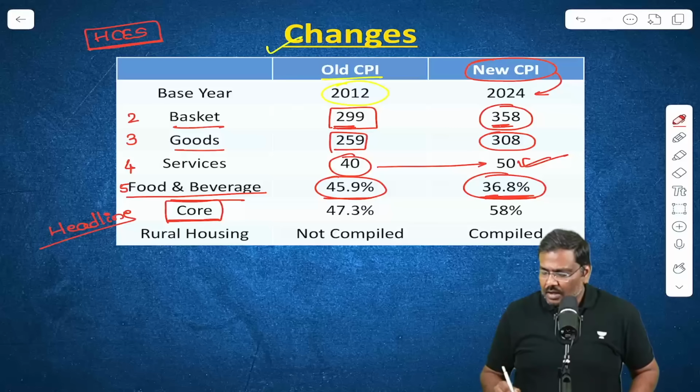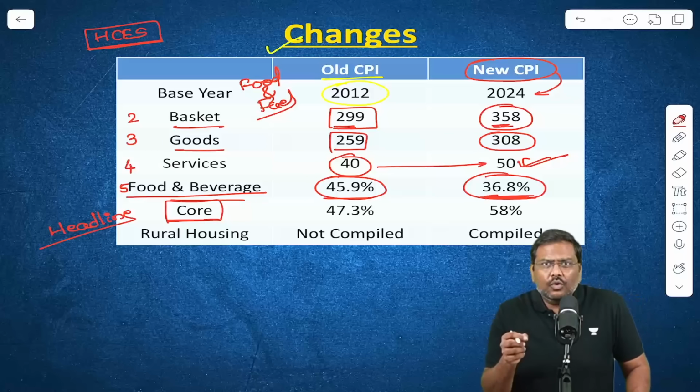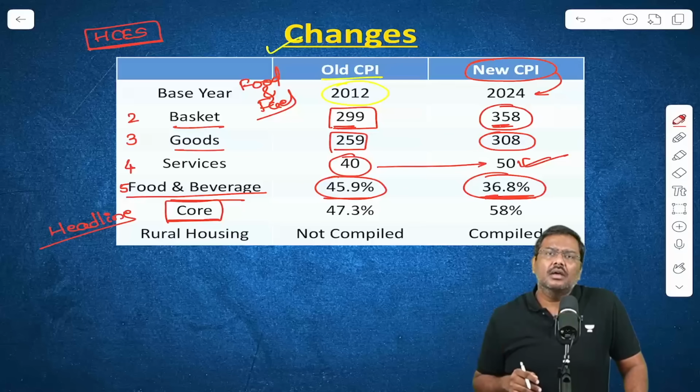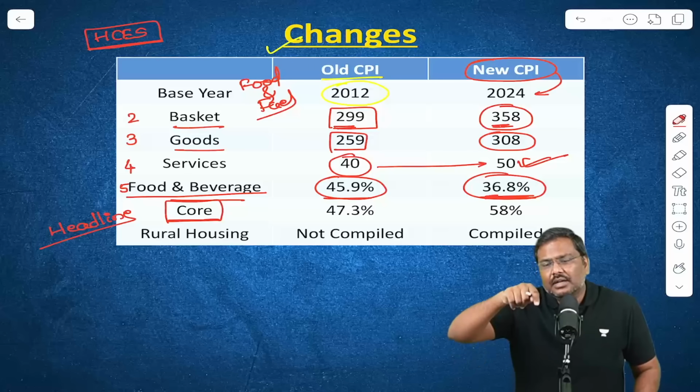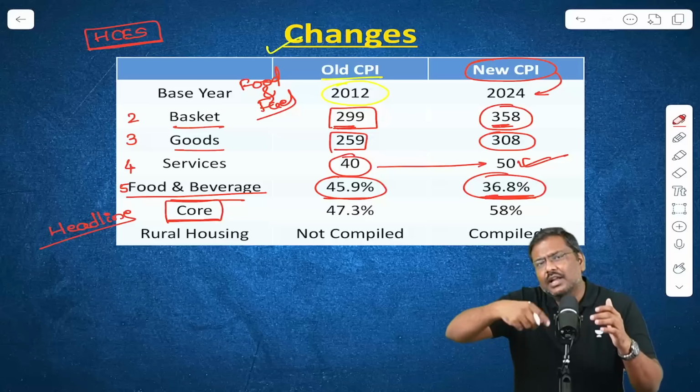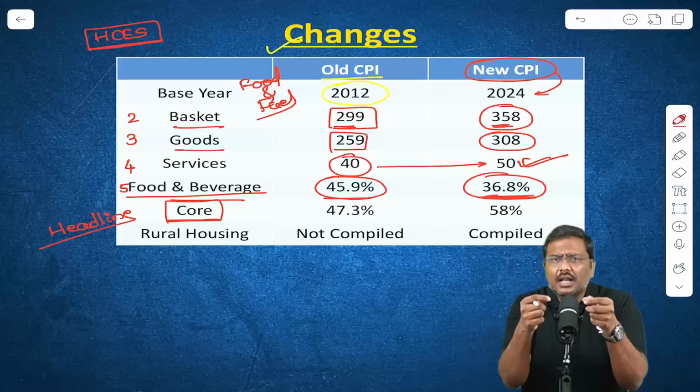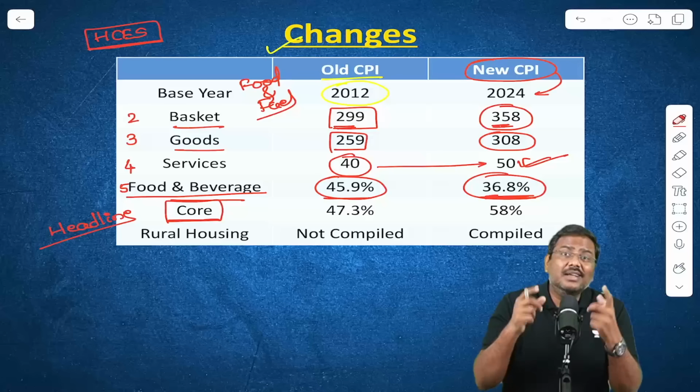Example, in case of India, food and fuel. The prices are very much unstable. And that is a precise reason the fluctuation in the headline inflation can also be very high because a lot of these commodities prices are unstable.